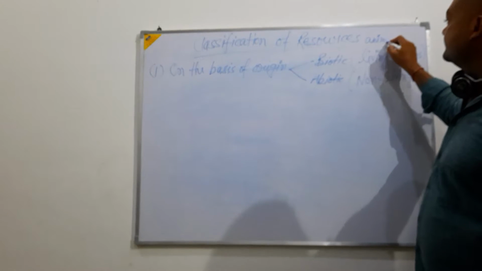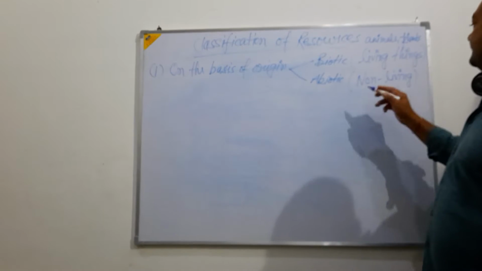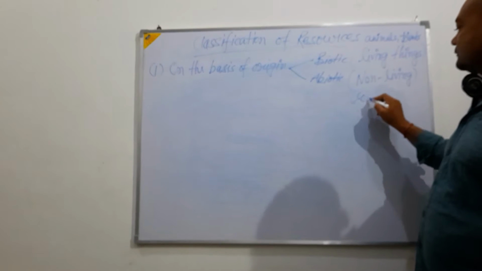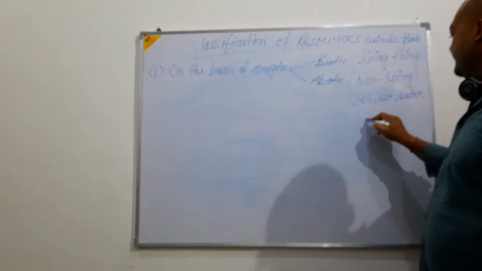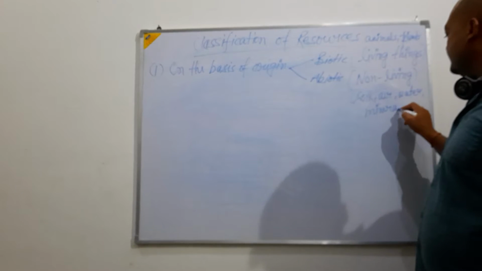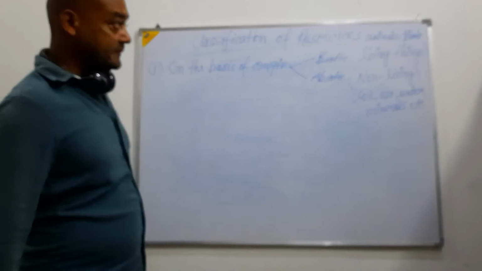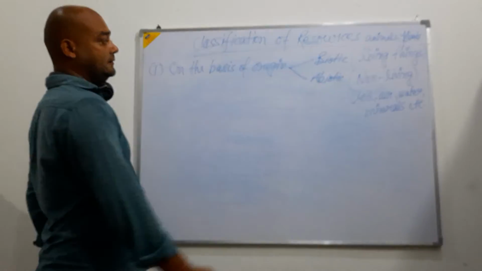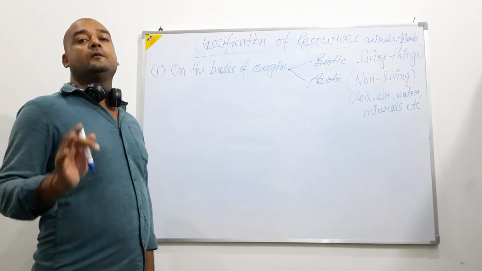Examples of living things are animals, plants, etc. And non-living things are soil, air, water, minerals, etc. As we know, either biotic or abiotic, both are of great importance for human beings.